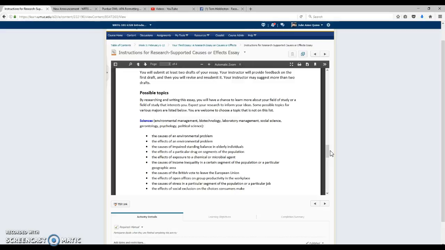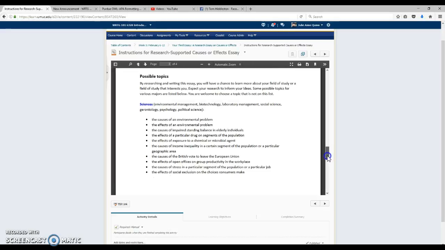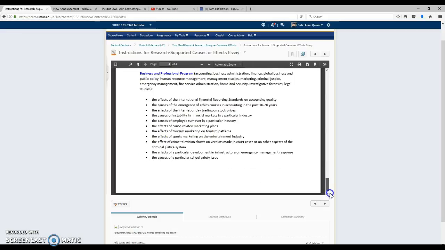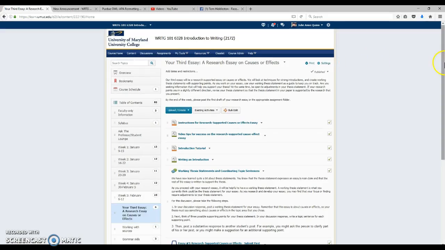And so much of it's going to depend on your research interests. So that's all I'm going to say about that. But I would just say that if you don't use one of these on the list, I'm fine with that. But reach out to me so we can make sure that we've narrowed it enough that you don't get 50,000 research hits and then it's impossible to wade through all of the data. Okay? That's really important. So that is, in a nutshell, the warm-up content for Essay 3.